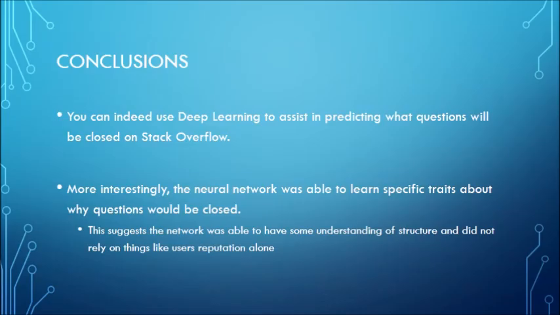Interestingly, the neural network was able to learn specific traits about why questions could be closed as well. This suggests the network was able to have some understanding of structure and did not rely on just things like the numeric user's reputation.